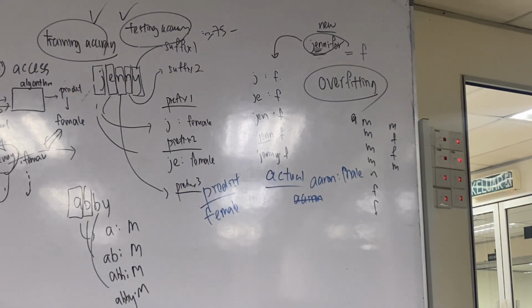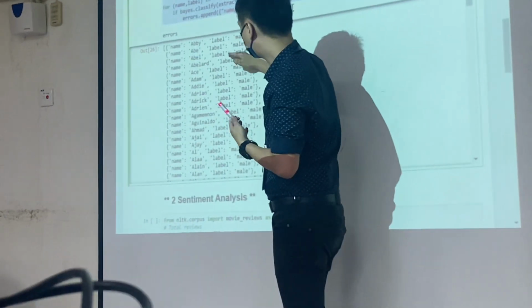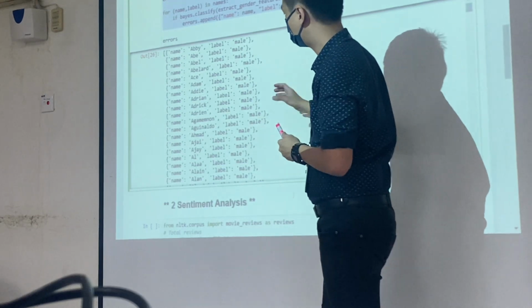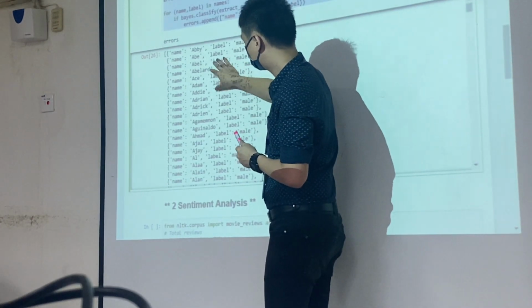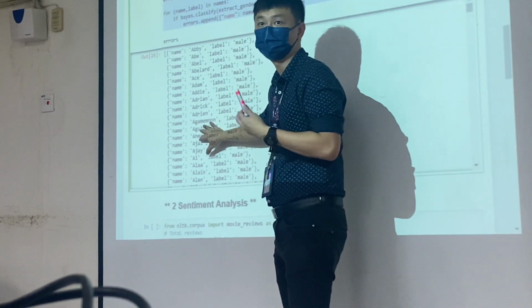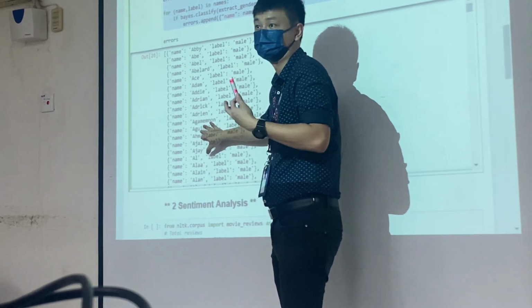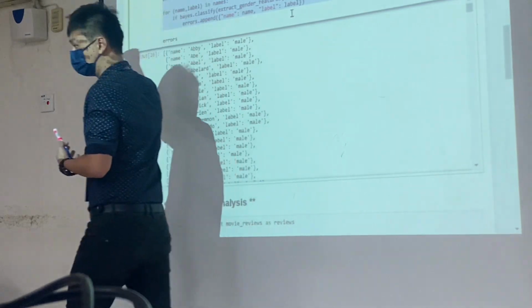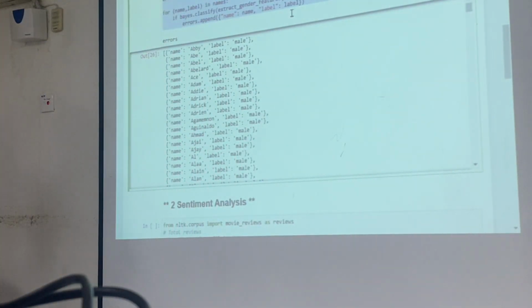So this list here means that the actual label for AB is male, however your algorithm predicts that it is a female. Then you try to analyze here, and you can identify why the accuracy is very low. And based on this error, is it something that you can improve? Is it more features that you can insert? Okay? So I don't want you to just stop at the accuracy, but you can further analyze your result using a certain function.